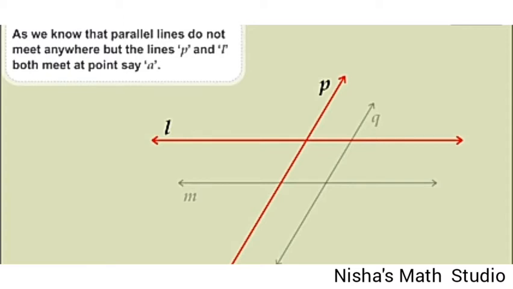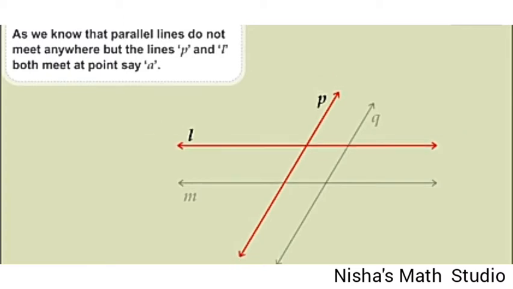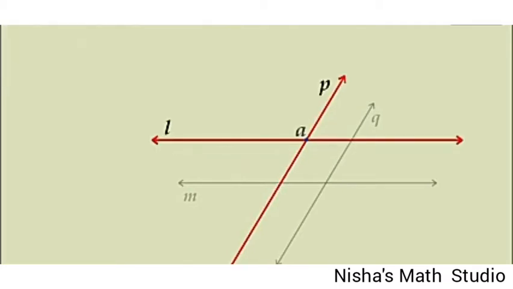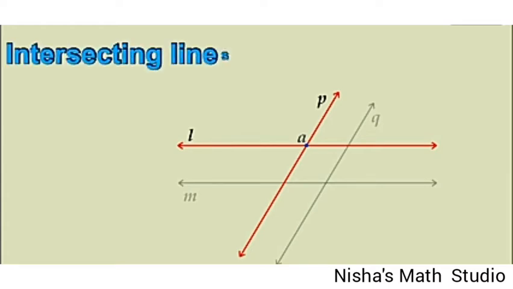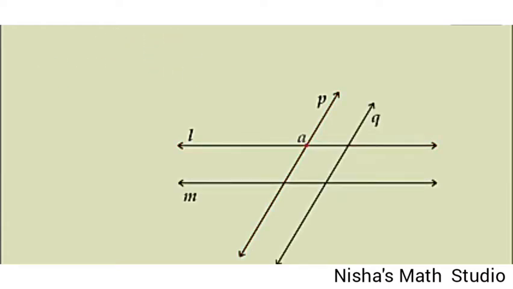But here we observe that P and L, two lines, meet at a point, say A. As we can see that the lines P and L cut each other at a point A, they are not called parallel lines. These two lines are called as intersecting lines.